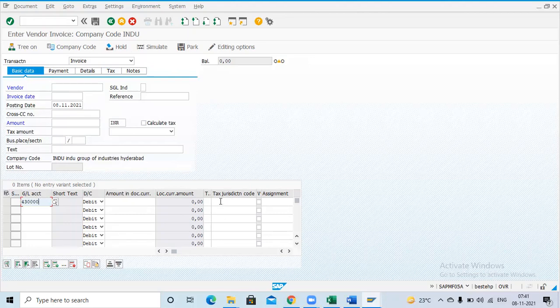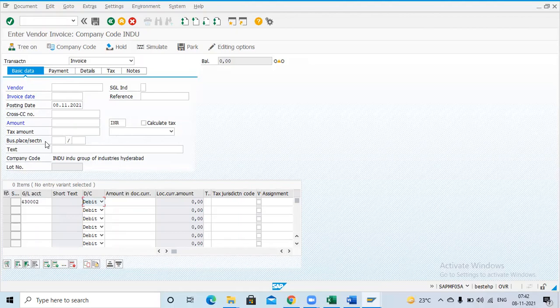This is the combination. Suppose in FB60 I come to this company code, I'm not entering this GL, I'm entering another GL. Suppose instead of the rent GL, I'm entering 40002, the admin expenses GL. That time the validation will not work. If you pass 20,000, the system will accept. The system applies the validation only for the combination of this company code and this GL.